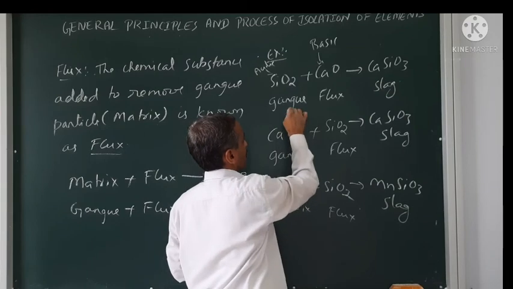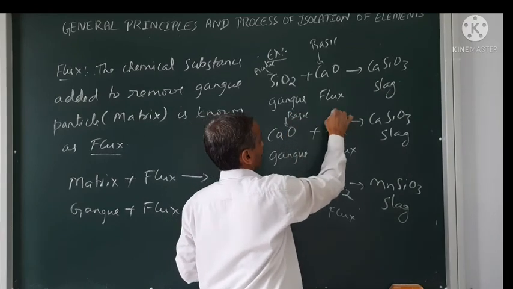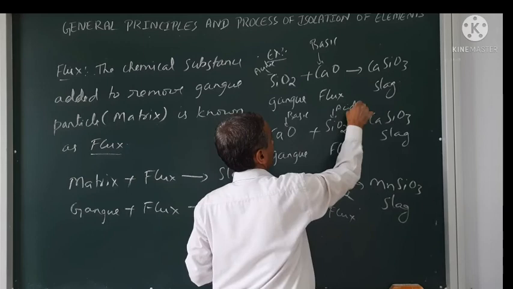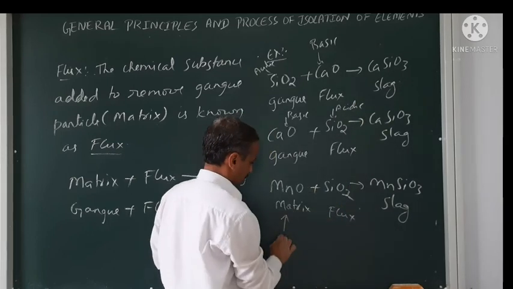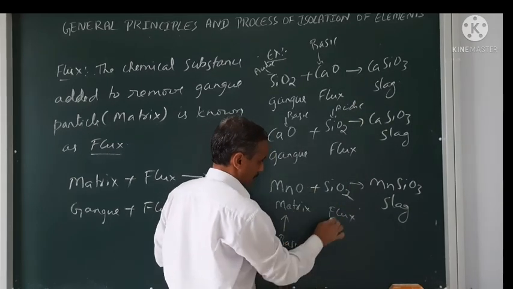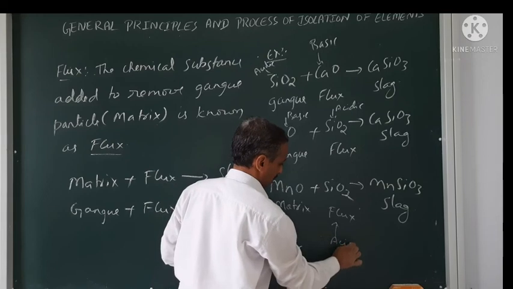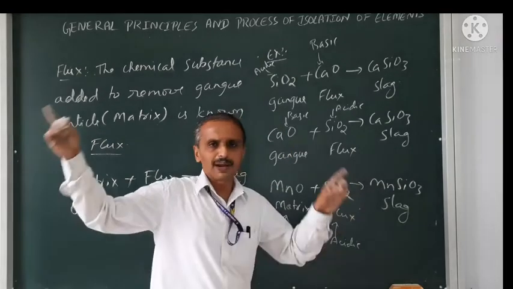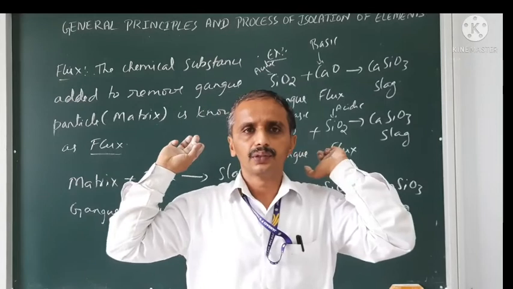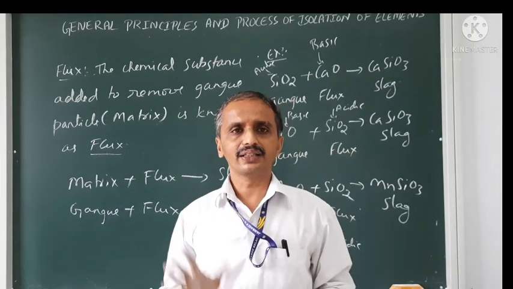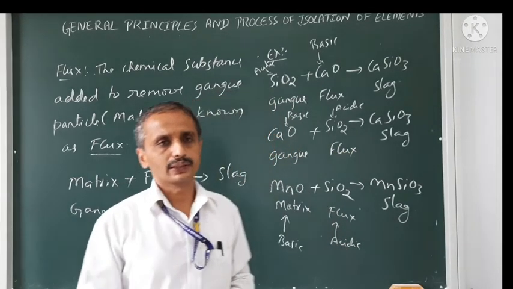Note this. So depending upon the gangue particle, you select the flux.